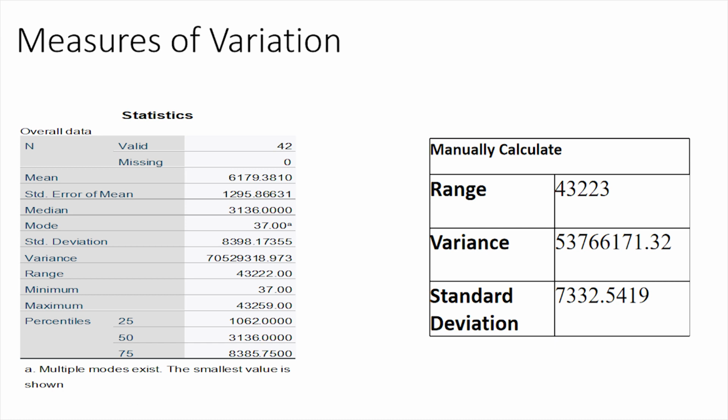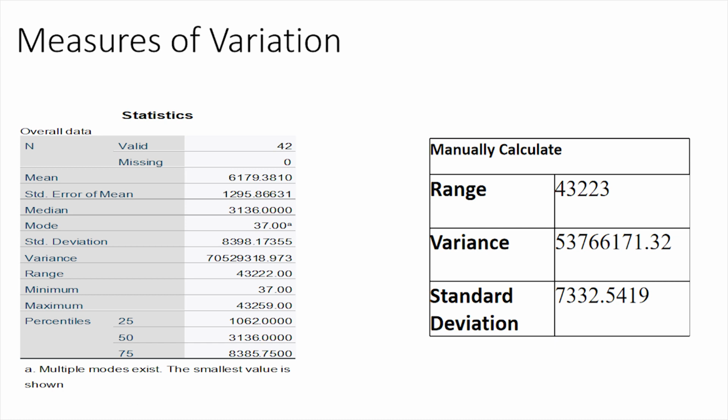And for the standard deviation in SPSS table for the farmers in different states in 2017 is 8,398.17355, while for the manually calculated is 7,332.5419 people.